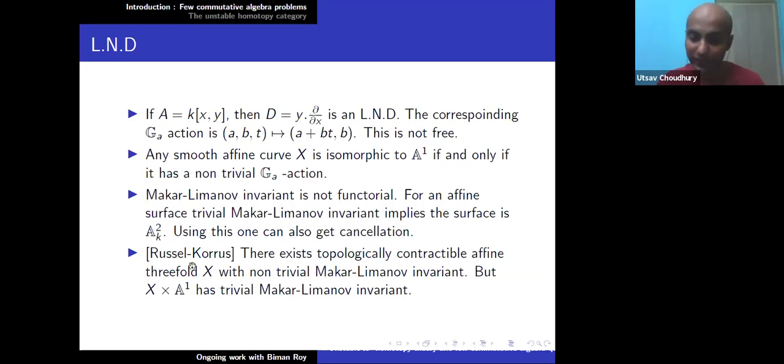It has not yet been proved, but people think this can be a potential counterexample to Zariski's cancellation problem. Okay. So in characteristic 0, the Koras-Russell threefold gave this example of a topologically contractible affine threefold with non-trivial Makar-Limanov invariant, but X times A1 has trivial Makar-Limanov invariant.